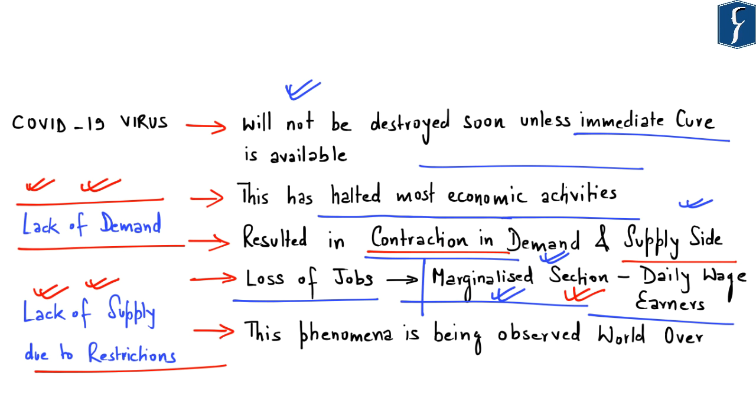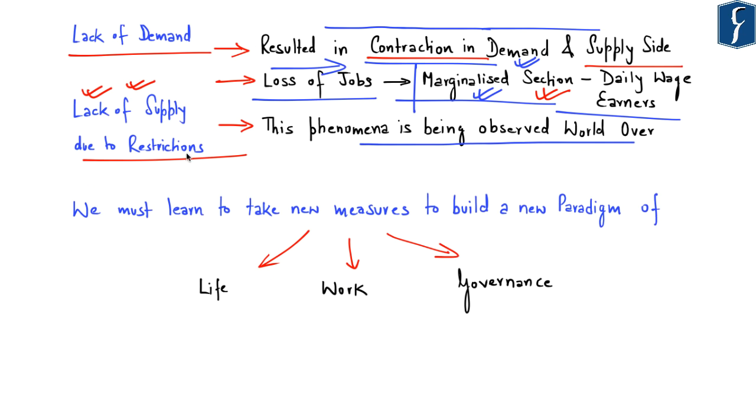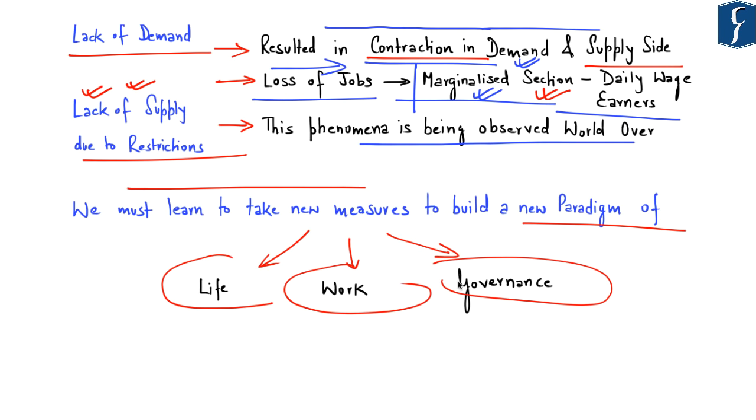So, this article mentions that the COVID-19 virus has not only halted most of the economic activities but has also resulted in loss of jobs, especially for the marginalized sections of the society. And this phenomenon is being observed the world over. So, amid this crisis, this article highlights that we must learn to take new measures in order to build a new paradigm of life, work, as well as governance. And it is here where the role of the state or a government becomes most important as well as critical.